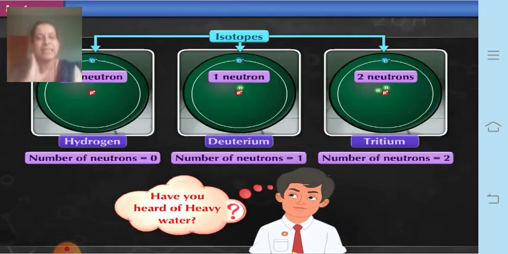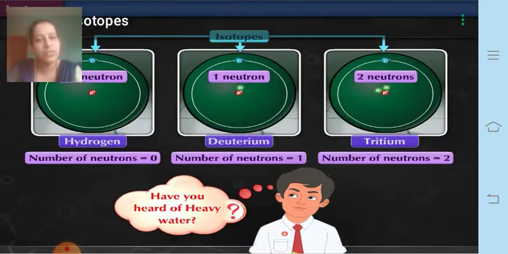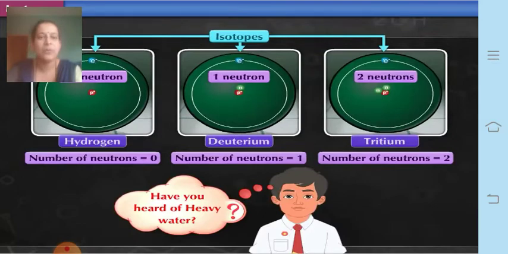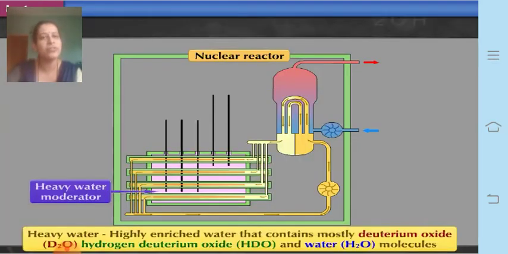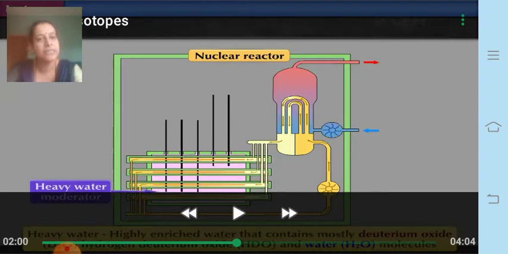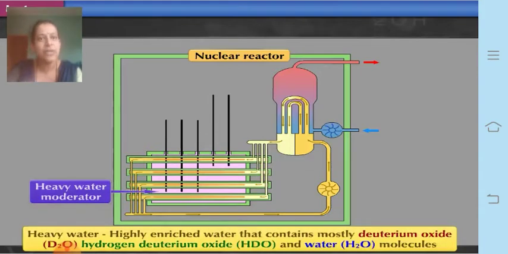Okay, this is regarding the isotopes of hydrogen. Now, let us understand what is meant by heavy water. Have you heard of heavy water any time? Now, what is this heavy water? Heavy water is mostly used in the nuclear reactor. You are going to study this in the nuclear fission topic. At that time I will use this word heavy water, which is used as the moderator. So, let us understand what that heavy water is.